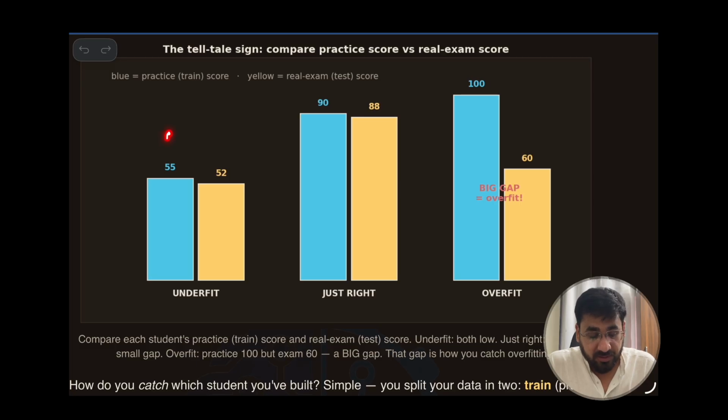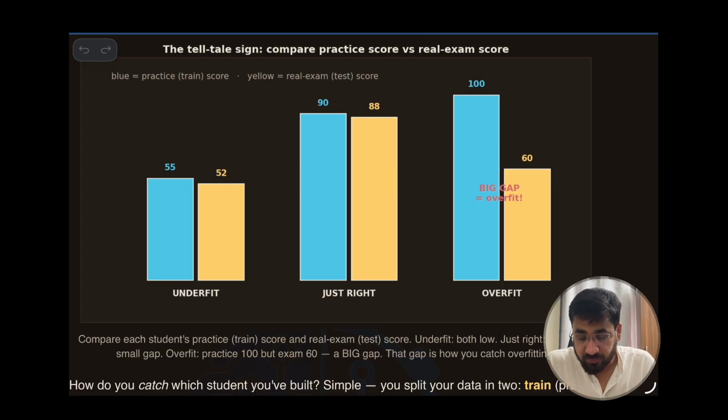Okay, so again come to this analogy, the story of the IIT exam. Say they covered 55% of the topics, and in the mock test they scored 52. This is the category of underfit, because they have not covered the whole syllabus, and even the score is just 3% less, they will not go through the real scoring system.